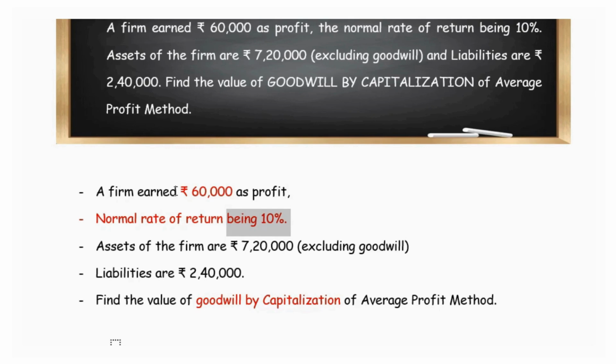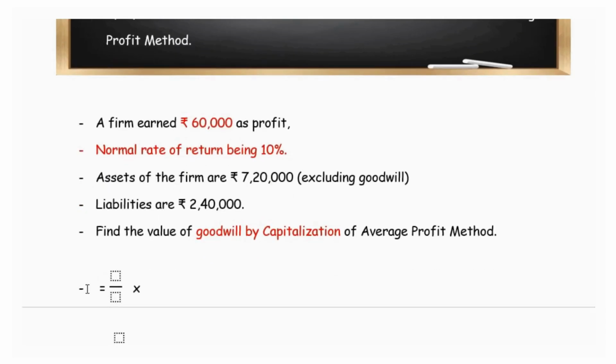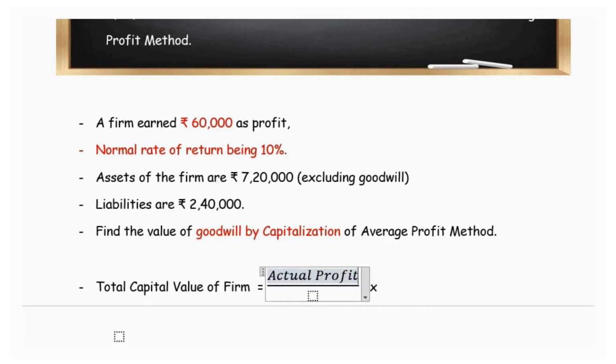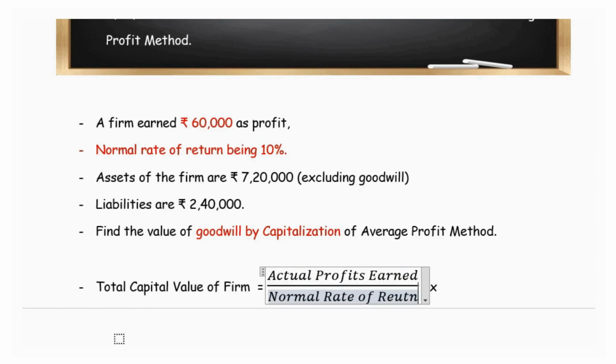Based on this normal rate of return, what should have been the capital? This is to be calculated first. So the total capital value of the firm based on the normal rate of return is to be estimated. So actual profits earned divided by the normal rate of return.